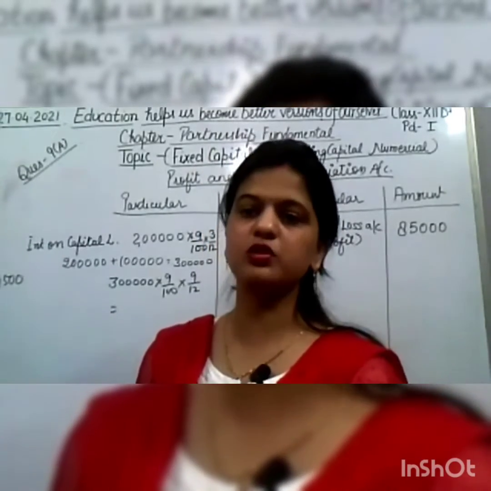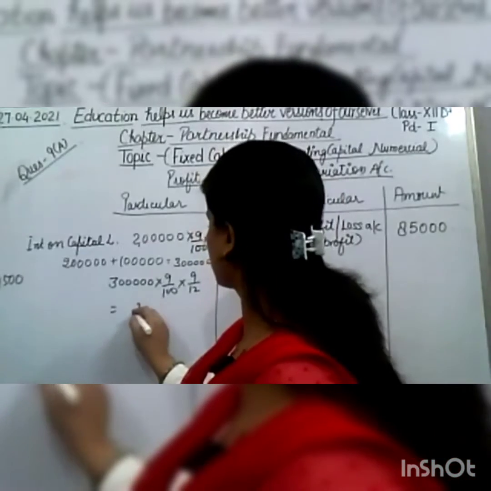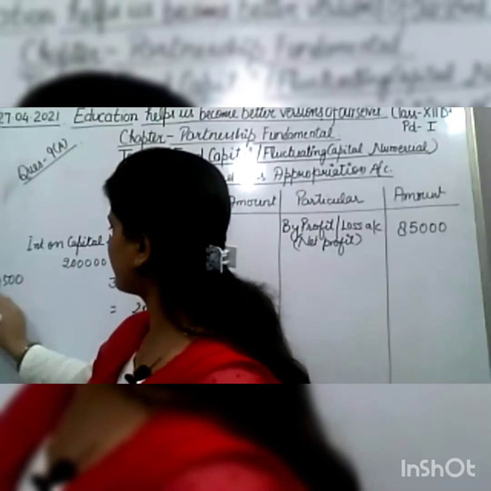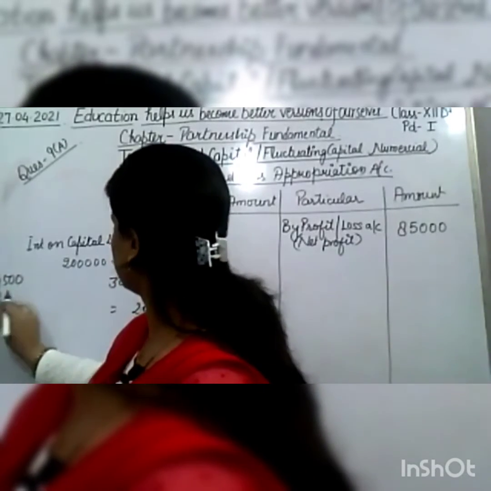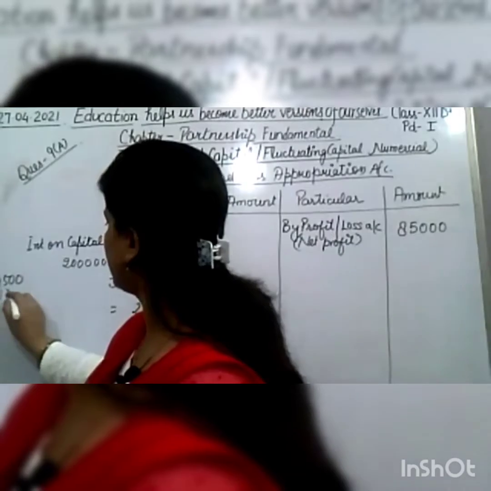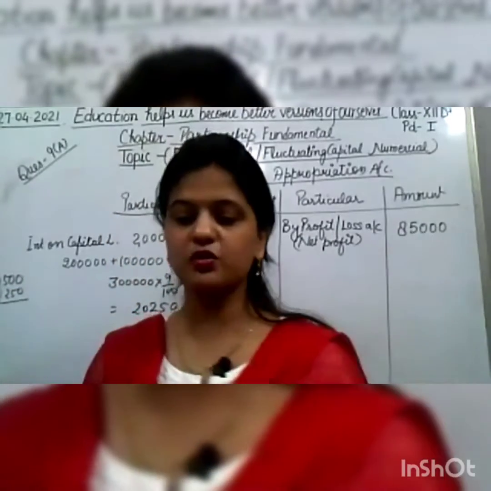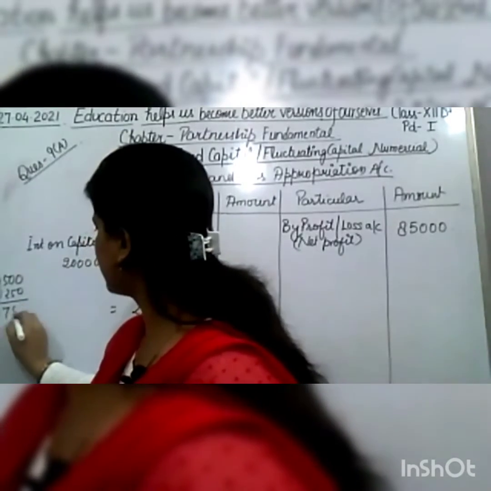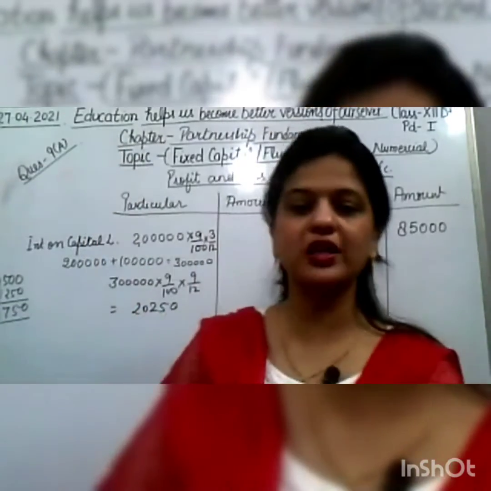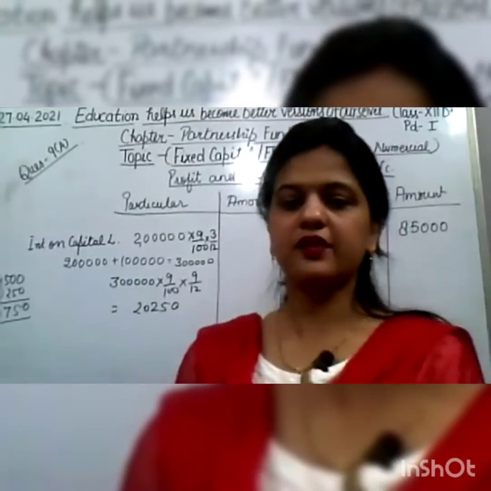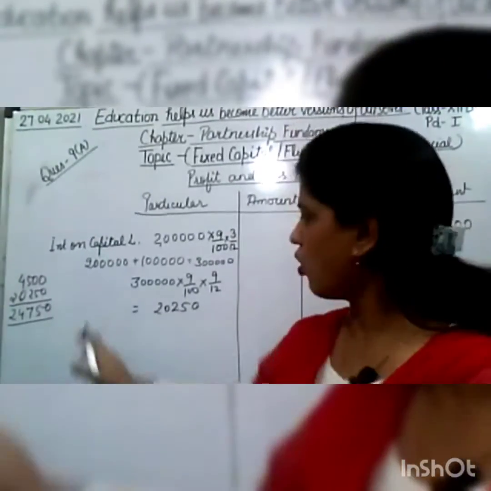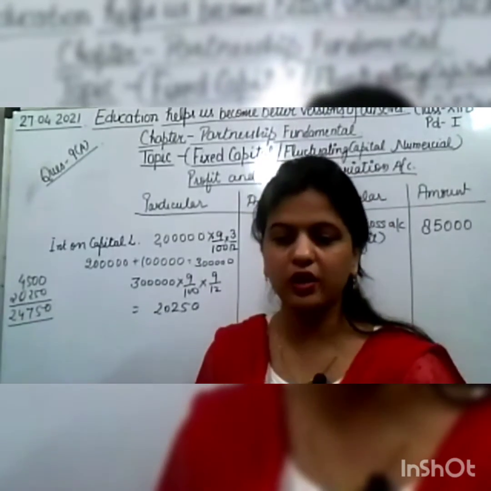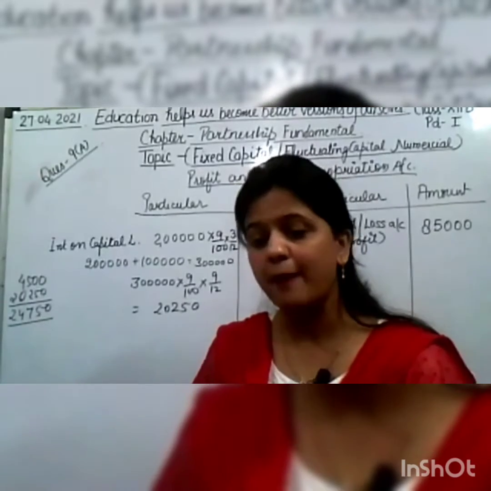We'll get 20,250. That will be added to 4,500, and then we'll get 24,750. So interest on capital of L will be 24,750.